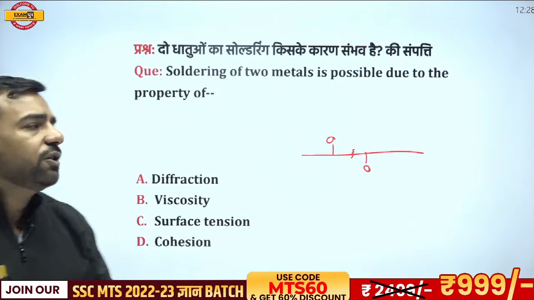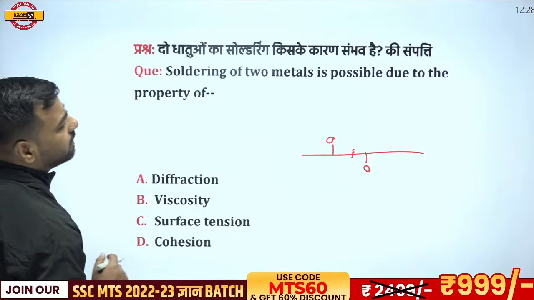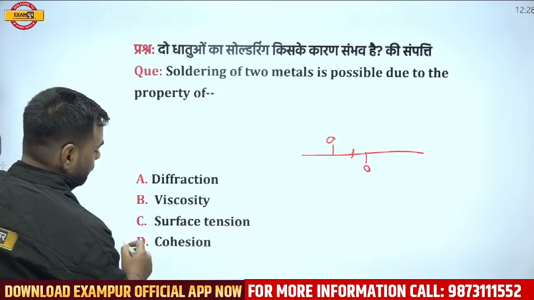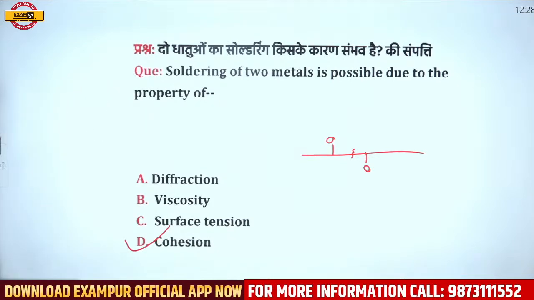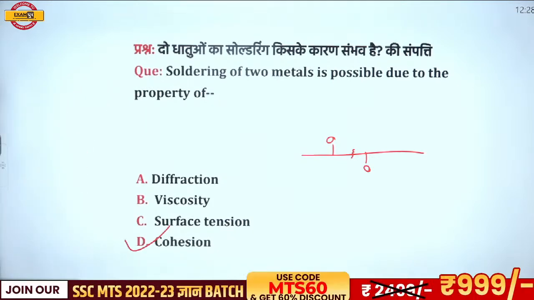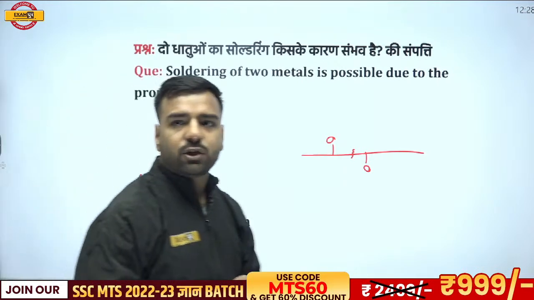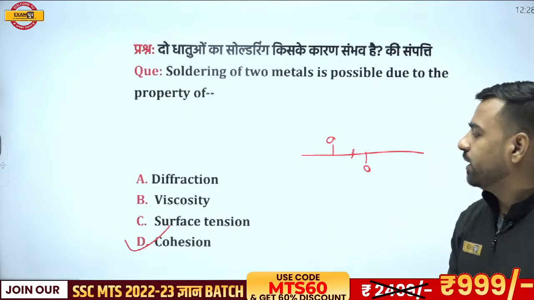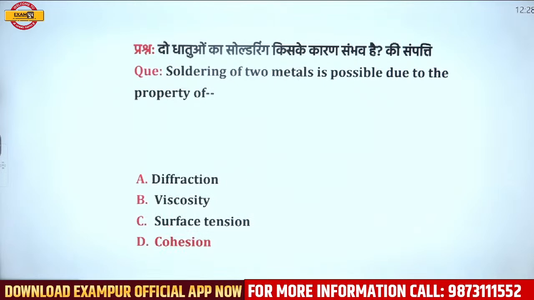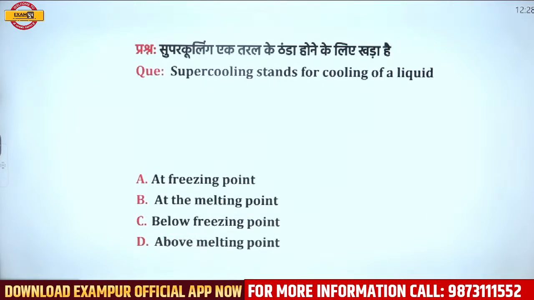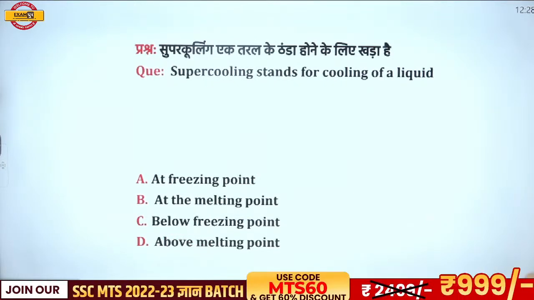So yes, absolutely, the soldering of two metals is possible only due to the property of cohesion. There is no such logic of diffraction, viscosity, or surface tension here. The correct answer is going to be cohesion. Very, very important. Next we have: supercooling stands for the cooling of a liquid dash.